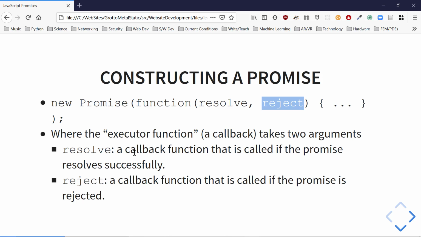Wow, that's a lot of indirection. So the promise constructor takes a function that takes 2 arguments, each of which are callback functions. The resolve callback function gets called when things work out well, and the reject, as you might guess, gets called when things don't go so well. However, we're the ones that define this function. We're the ones that define what happens in resolve and reject.